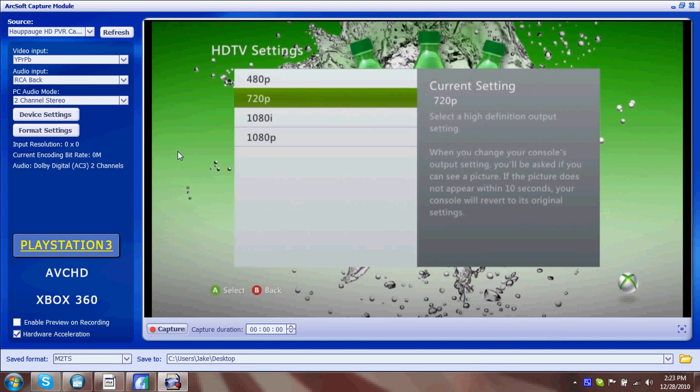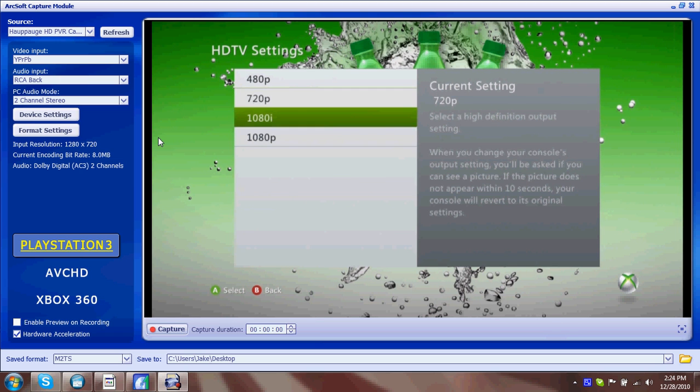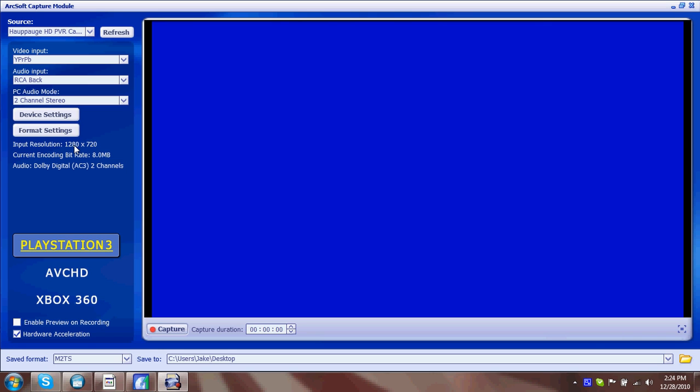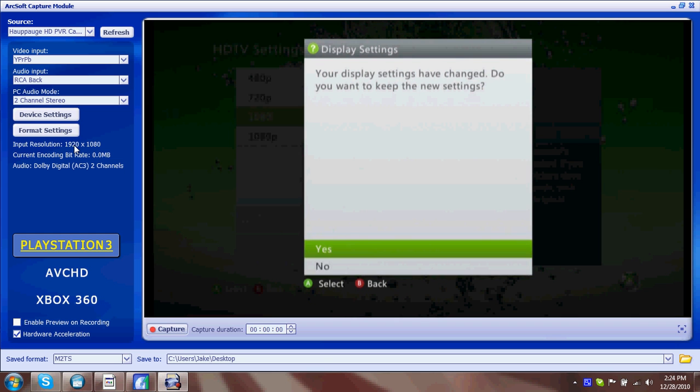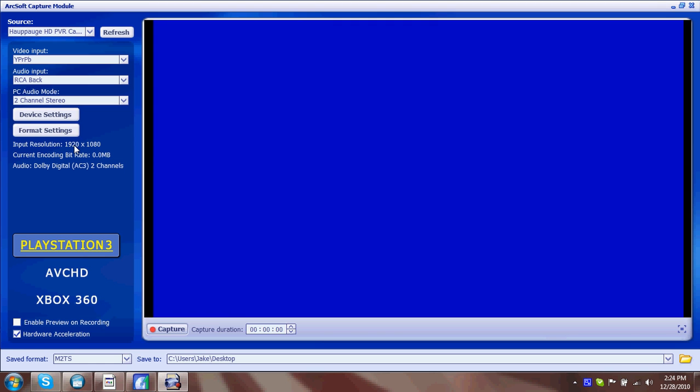I really didn't change a lot of these settings, but there's a couple things that I'd like to point out. As you guys can see, my Xbox is on right now, and one thing that you want to do is right here. Normally the input resolution would be, correct me if I'm wrong, but I believe it's 1920 by 1080. I think that's 1080i. So basically you guys want to go to your Xbox and go to, here, I'll back up a little bit. Oop, screwed it up. Anyways, let me go ahead and fix this first. No, I don't want to keep those settings. Okay, well, let's let the PVR reset a little bit. Then I'll show you guys what's up.